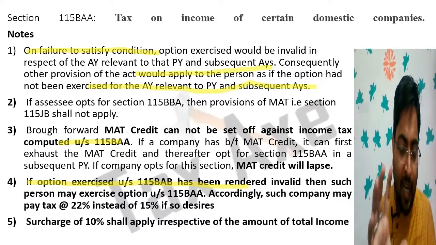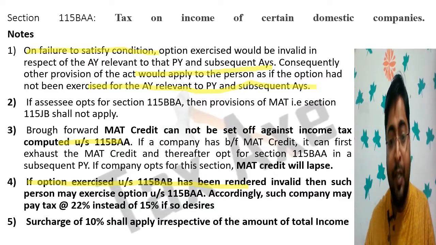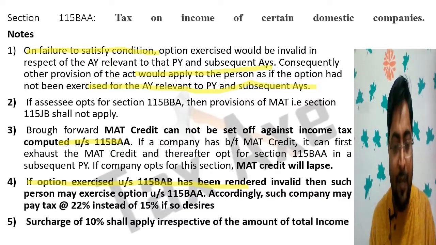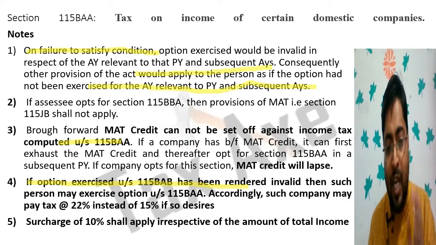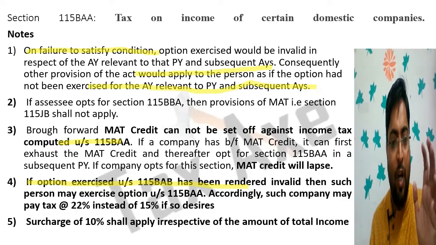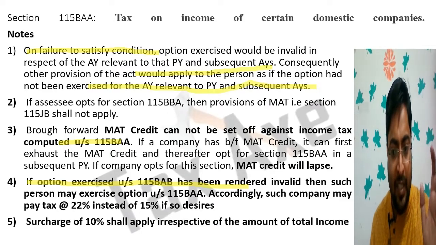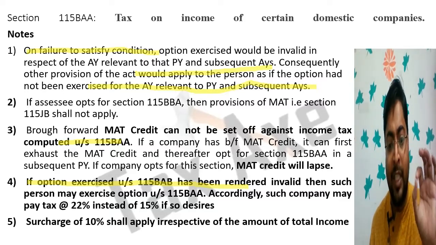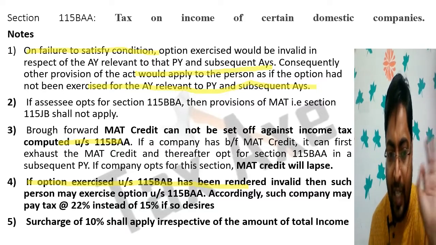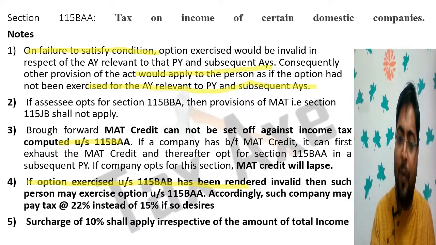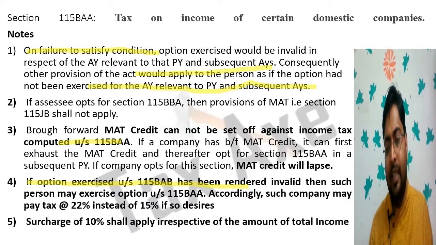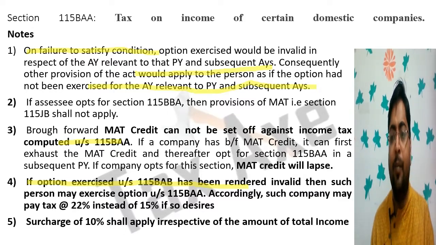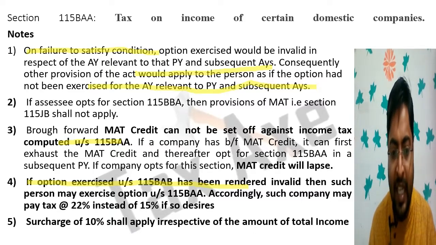If the option exercised under section 115BAB has been rendered invalid, regarding 115BAB I will discuss in the next video. But here I just give a concept: if the option exercised for a domestic company at the rate of 15% is invalid due to failure to satisfy the conditions, then that company may opt for 115BAA, and accordingly such company may pay tax at the rate of 22% instead of 15%.